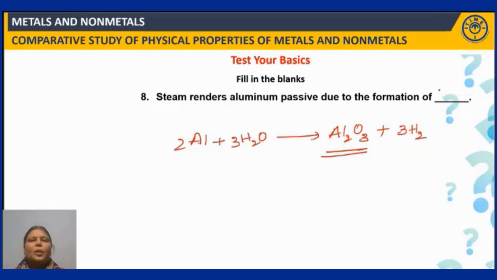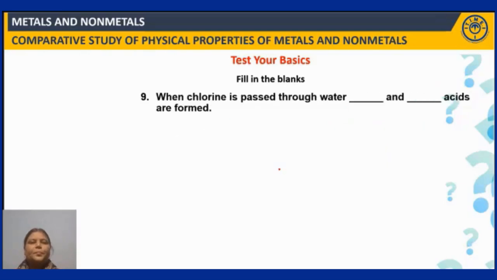Because of the formation of Al2O3, this oxide covers the surface of the aluminium and forms a very protective layer, thereby rendering the aluminium passive. So aluminium is rendered passive when it reacts with steam due to the formation of alumina, Al2O3, or aluminium oxide. Right? Next question.